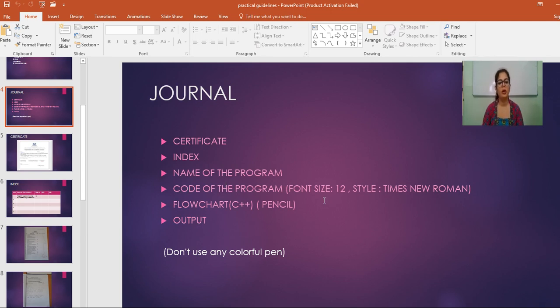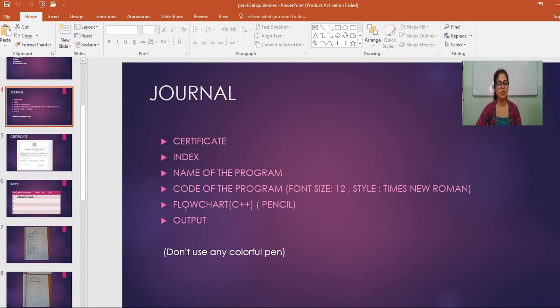Now in case of code of program, when you have to take printout of the code of the program, you have to set font size as 12. Everyone has to follow this style and size, because it must be in uniform order. For all the programs, you have to set the font size as 12 and style as Times New Roman.